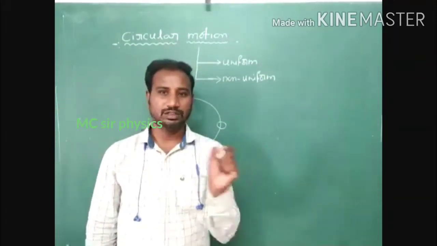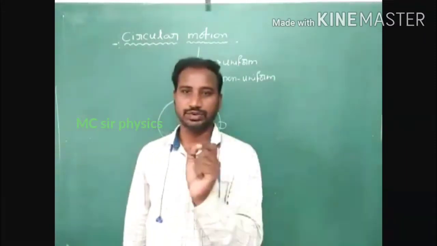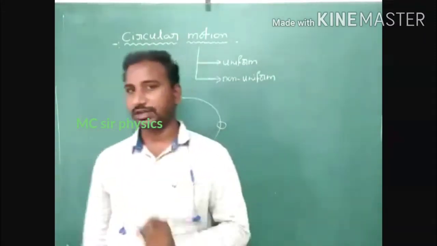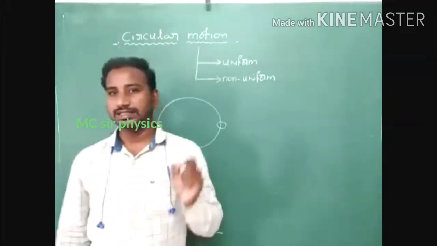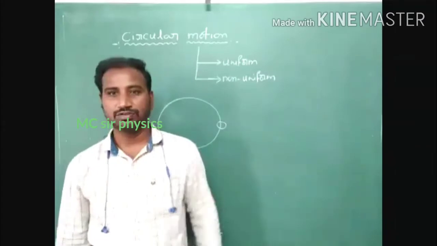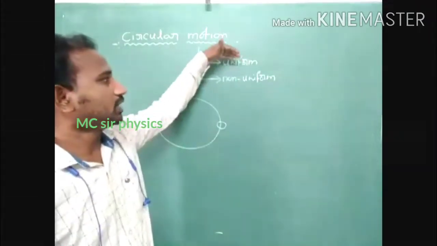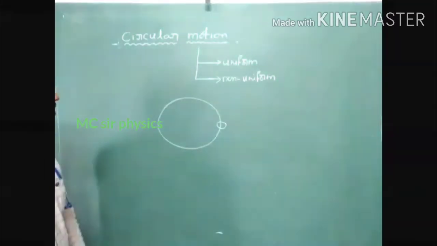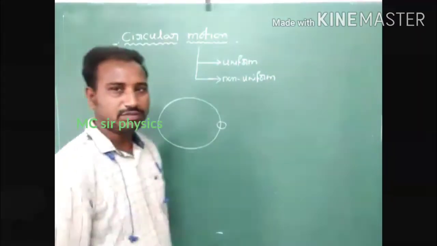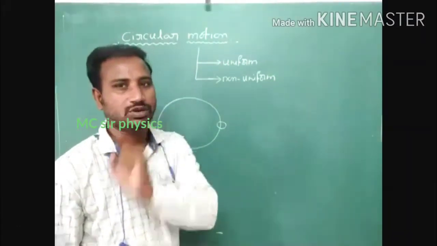If a body is moving with uniform velocity, the definition is that a body covers equal displacements in equal intervals of time. So here also we have to discuss uniform circular motion. In uniform circular motion, the speed is constant.